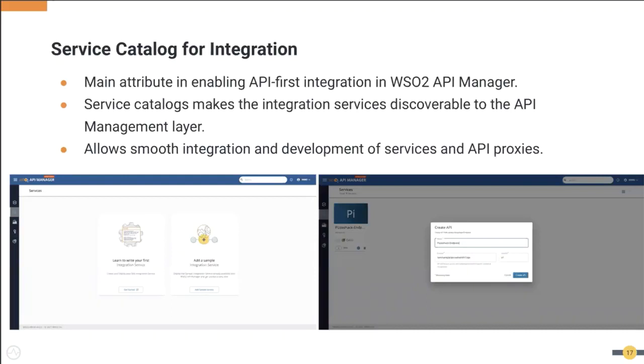With the service catalog, when you create a new service and deploy it, that creates an entry in the service catalog, and that helps API Manager auto discover these services. Then when you create an API, you can easily see the already available services, pick one of them and create the API. That way, we believe integration developers and API developers can work together very easily, and smooth integration happens between these two teams. While doing the demonstration, I will show how this works.